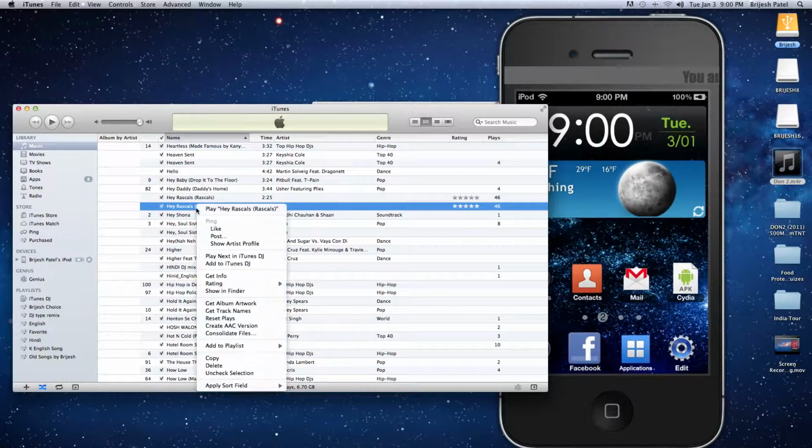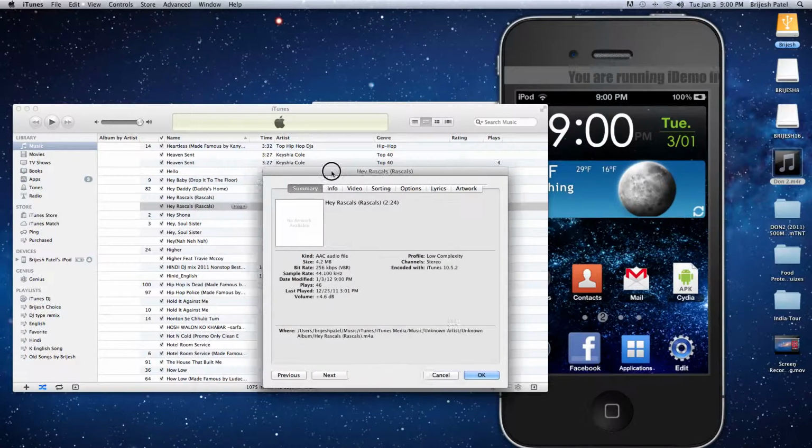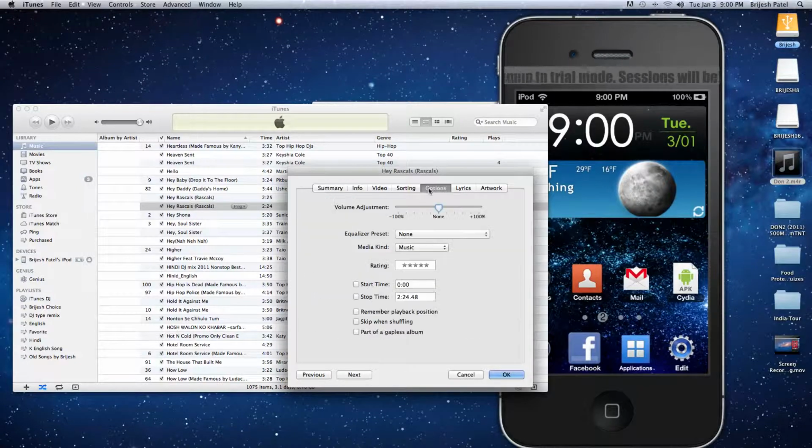So make sure you right click on it and get info. Make sure the file that you clicked and got info on is the AAC file, not the original file. Okay, AAC file. Then what you want to do is go to options and choose the start time of the ringtone and the end time, whatever you like, but it has to be less than 30 seconds, maximum 29 seconds. So I want to make it start at 0. I could make it, let's say, start at 1 minute and 59 seconds.